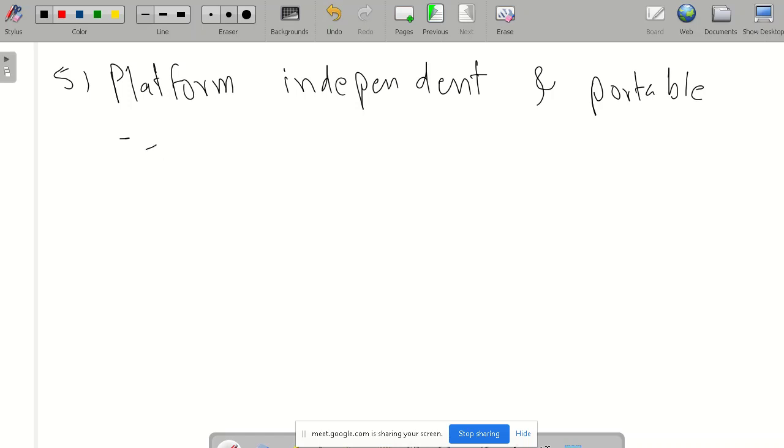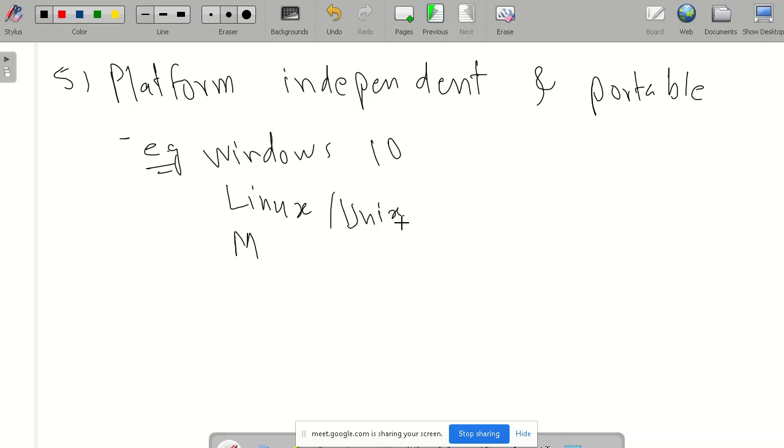For example, right now I am using Windows 10. Then we have different types of operating systems and hardware also. For example, we have Linux, or Unix, or Mac OS, or Android, or iOS also. So these are the different platforms.